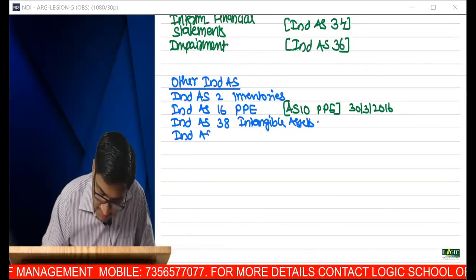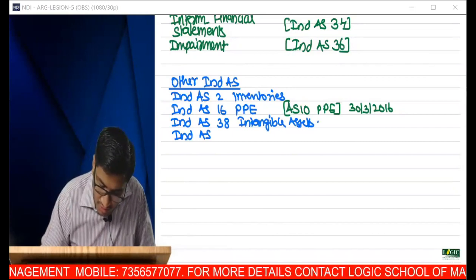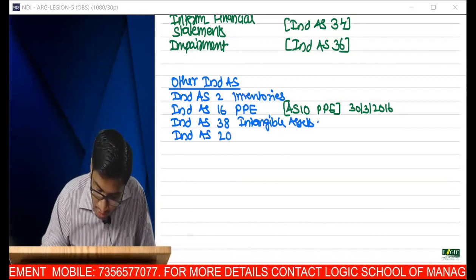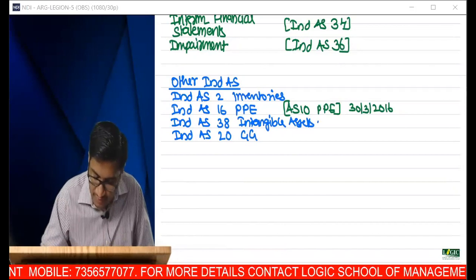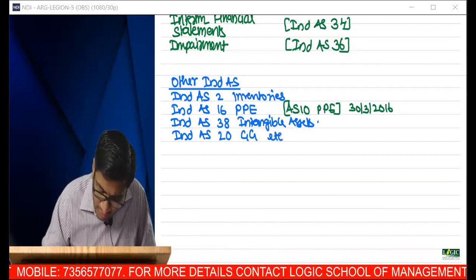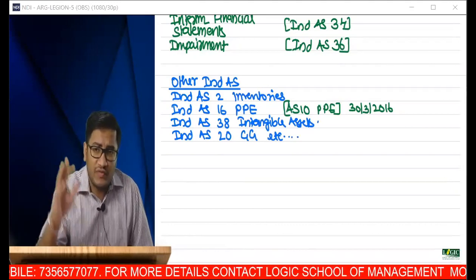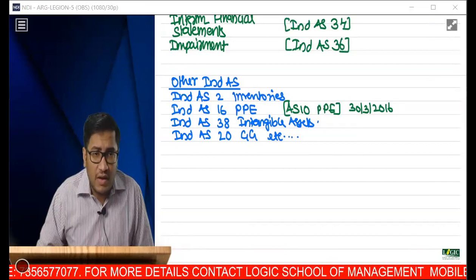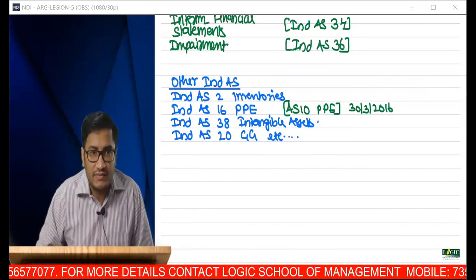Ind AS 20 that deals with government grants. I'm not going to list down every standard. These are other standards, at least the counterparts of which you have learned in your CA intermediate syllabus.